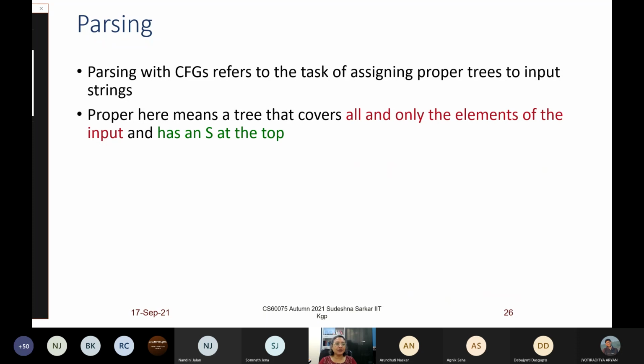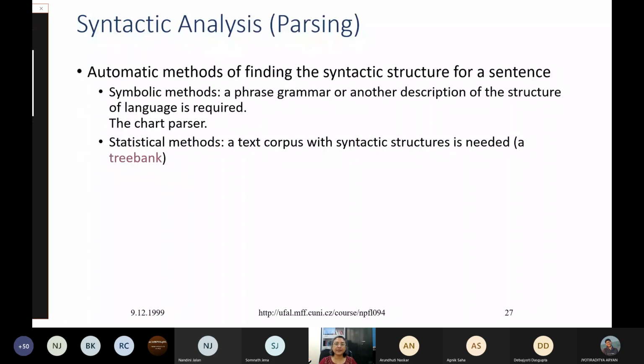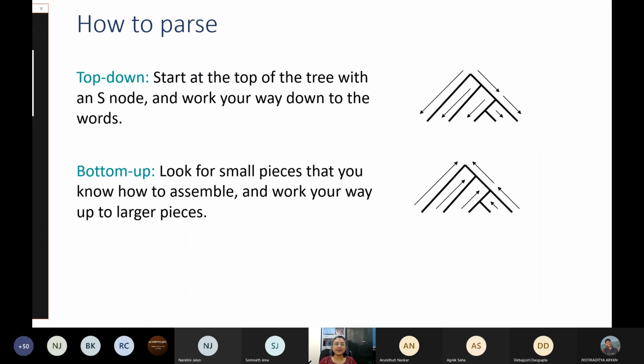Now, first we will look at, with respect to context-free grammar, we will not look at machine learning, but we will look at, given a grammar, how do we find the parse tree of a sentence? And this is called syntactic analysis. Now, there are different algorithms for parsing. So there's a class of algorithms called top-down, where you start from S, and suppose for S you have 5 different production rules. You take one at a time and see, using that production rule, can you get the sentence?